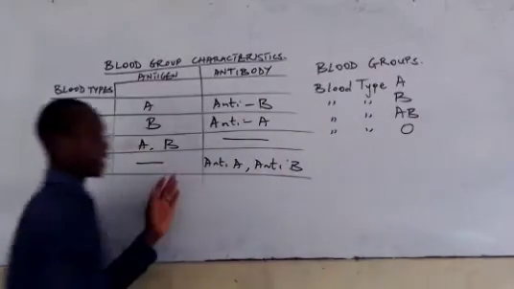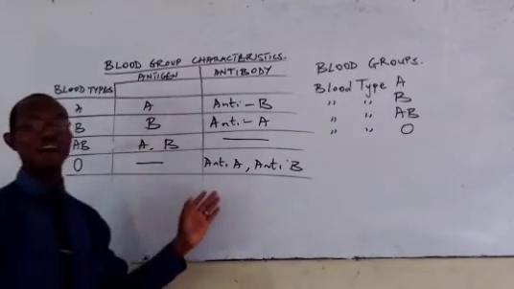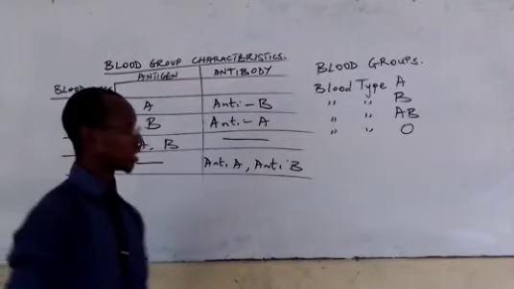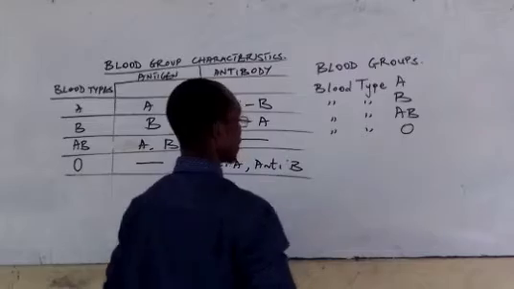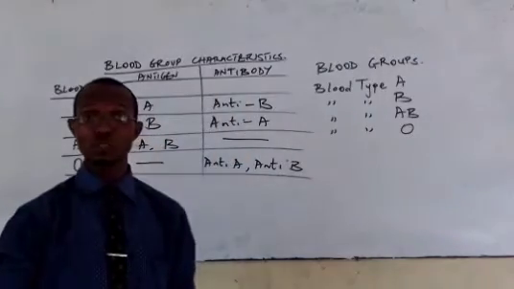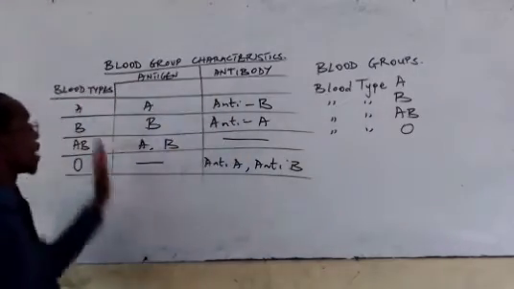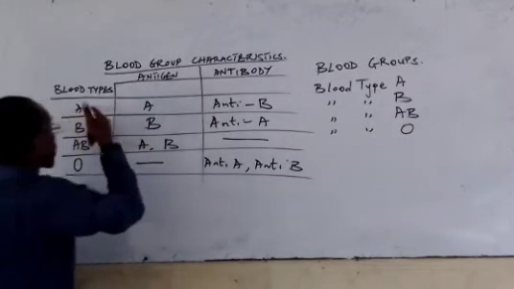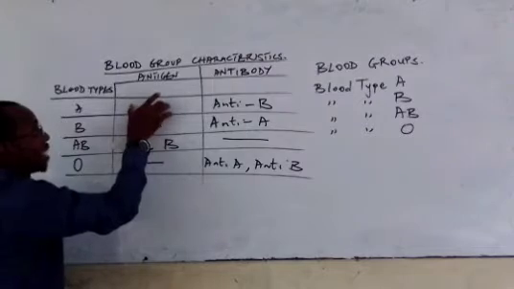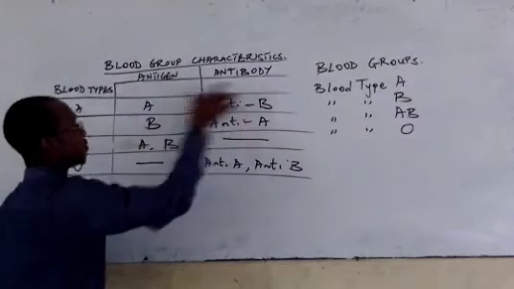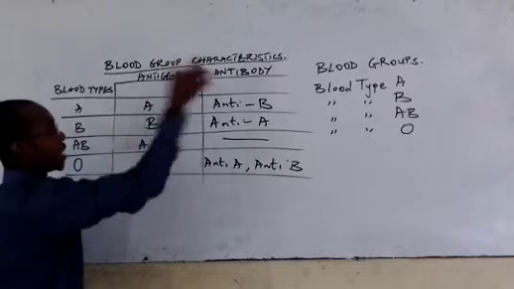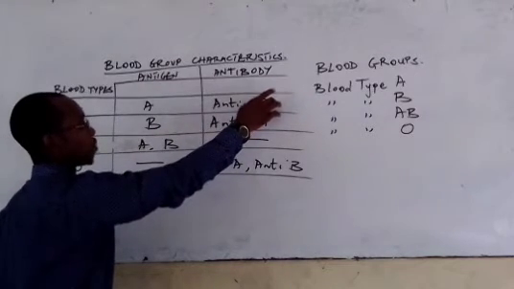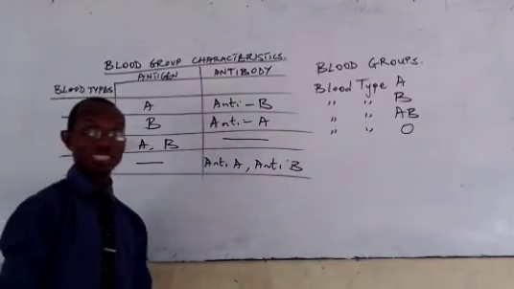So if we know this, that will inform our decision when there is a need for transfusion of blood. Let us quickly see. I'll put that here. How possible is it to transfuse blood? If you have this at the back of your mind, then you know that any blood type that has the antigen A and anti-B, that means the blood type can collect blood from A, but from this one here, the anti-B, it is telling you that it cannot receive blood from B. So that is what it is.